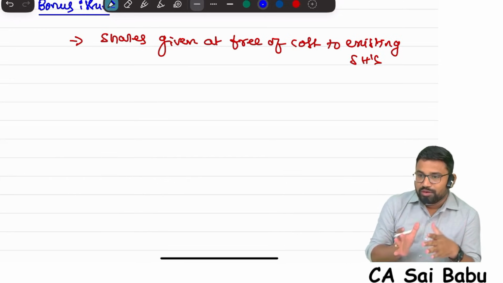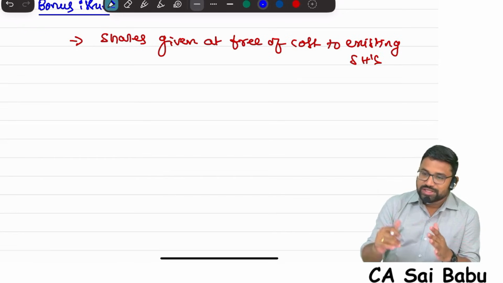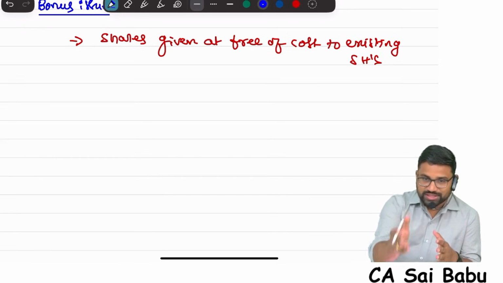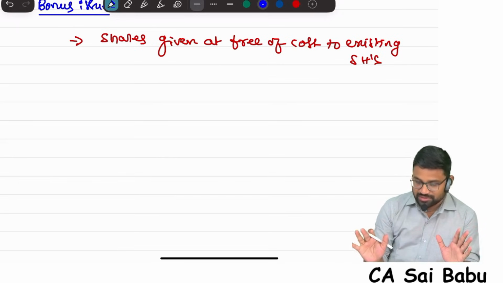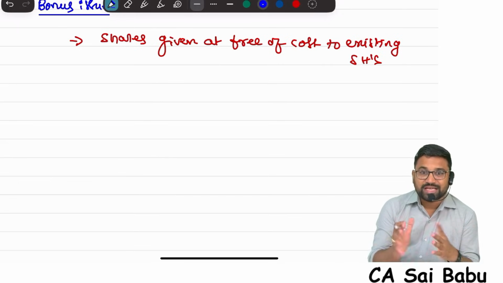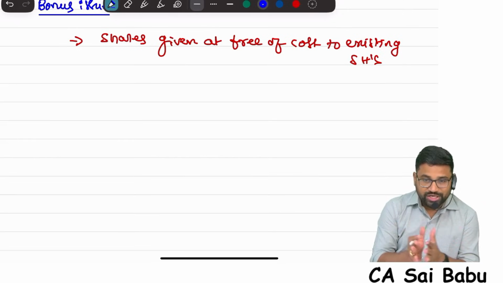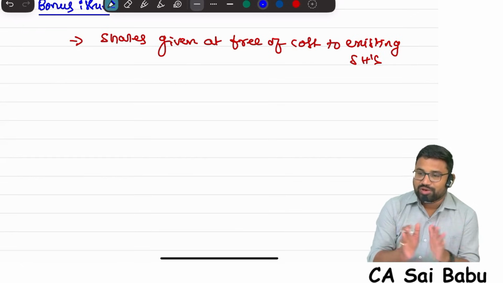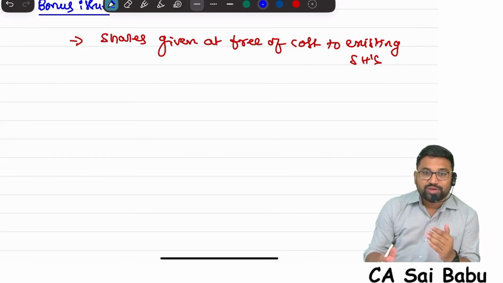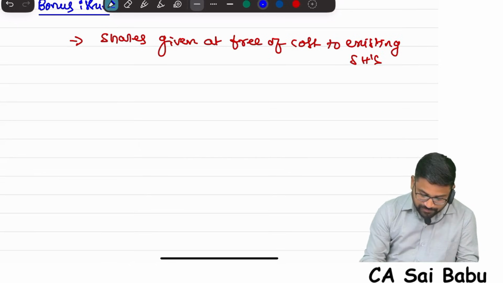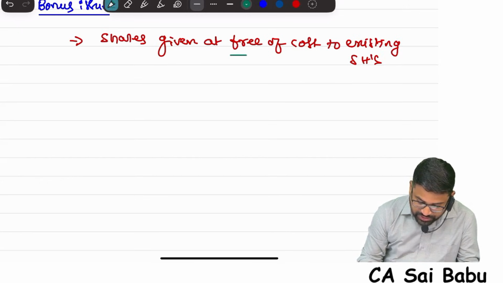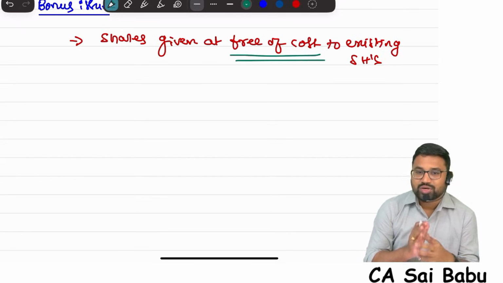Now, in bonus issue, the company is issuing shares to you. You are the existing shareholder of the company. The company is giving shares to you freely, based on the existing shares, on a pro rata basis, like how right shares are offered, 1:2 ratio, 1:3 ratio, like 1:1 ratio. For example, assume a 1:1 ratio. If a shareholder is having 100 shares, the company is now giving another 100 shares freely. You are not required to pay anything. So shares are given at free of cost. Basically, these are called bonus shares.